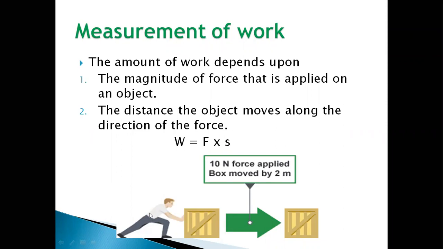Here you can see that the person is applying force on the box and he is displacing the box. So how much force is he applying? He is applying 10 newtons of force and the box is moving through a 2 meter distance. So in this case, force is 10 newton and displacement is 2 meters. Therefore, the work done is F into S. Force is 10 into 2, that will be 20 newton meter. Okay, so work done will be 20 newton meter.